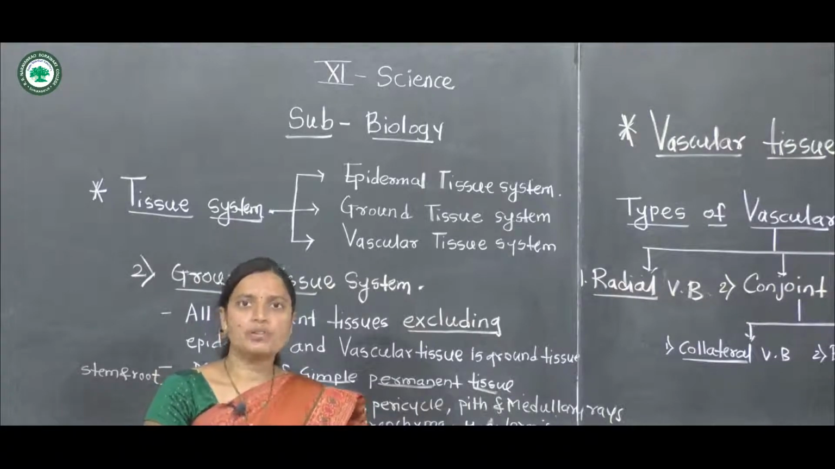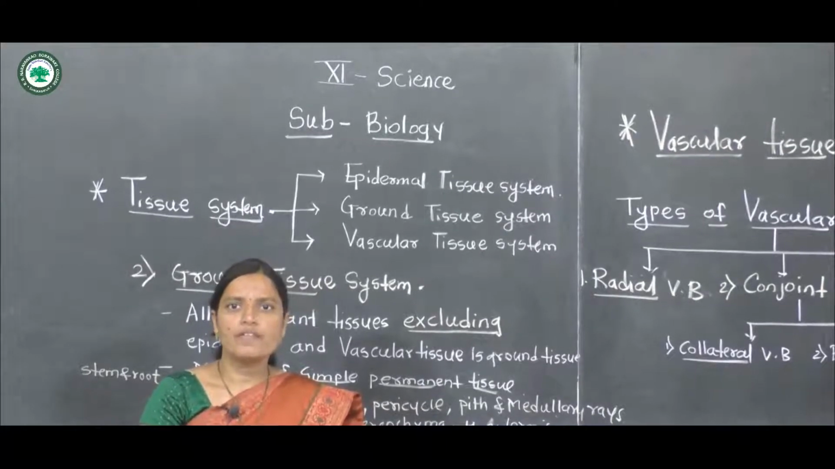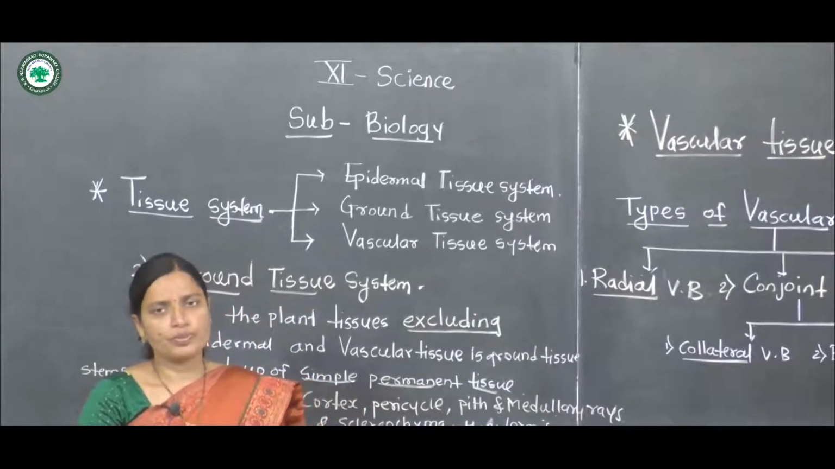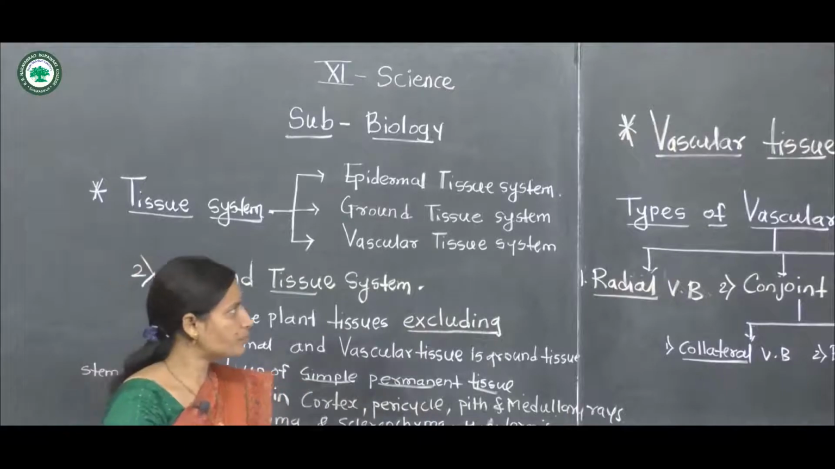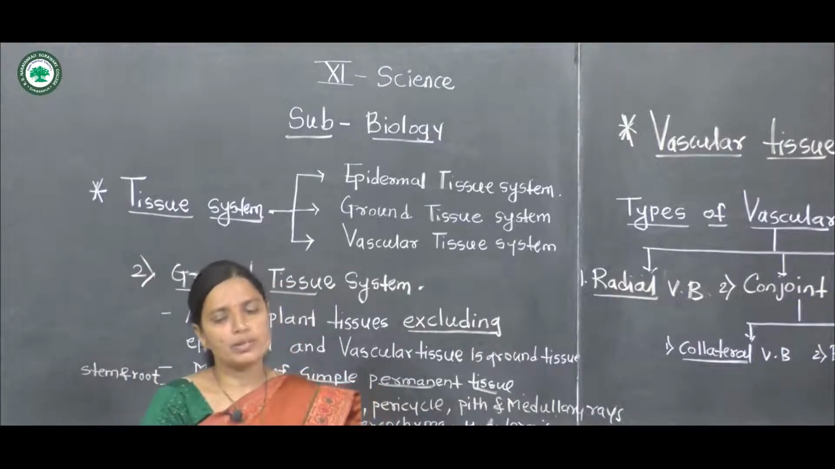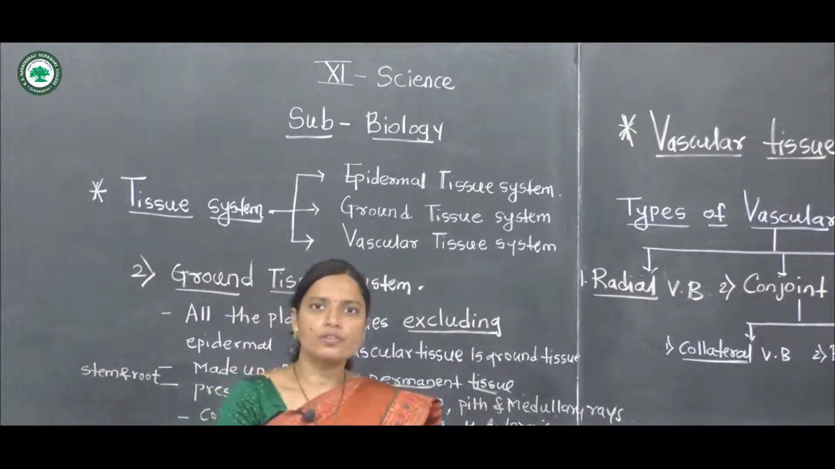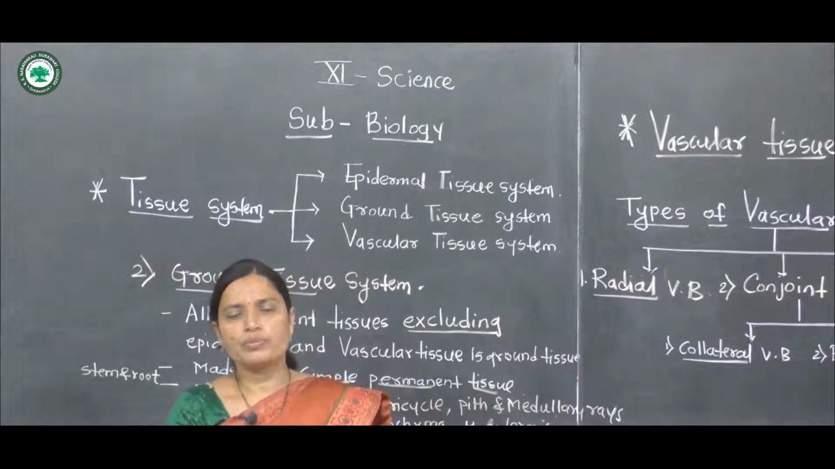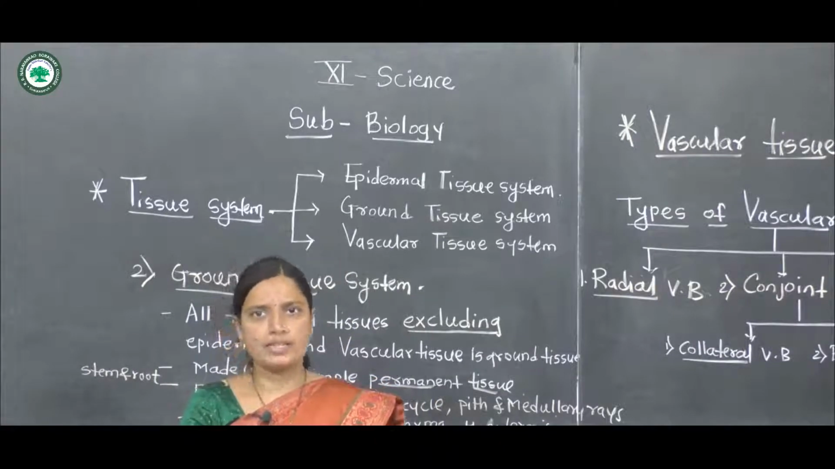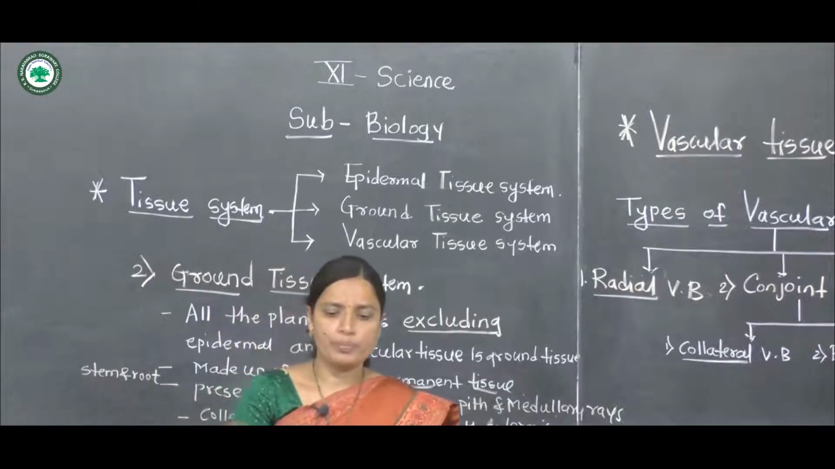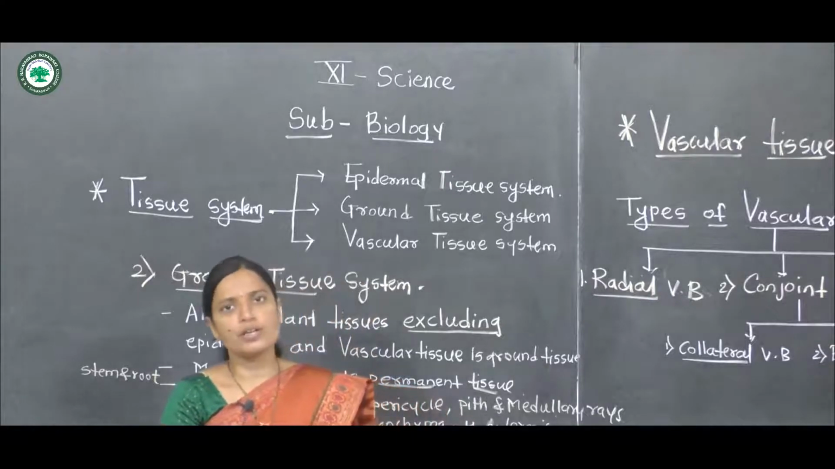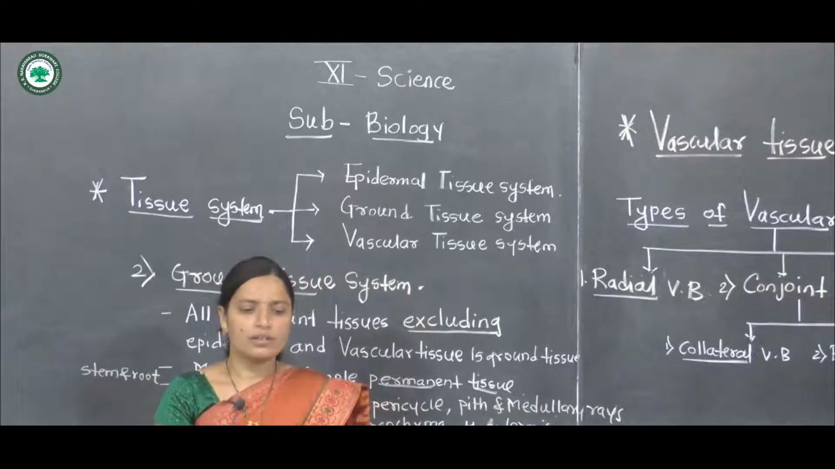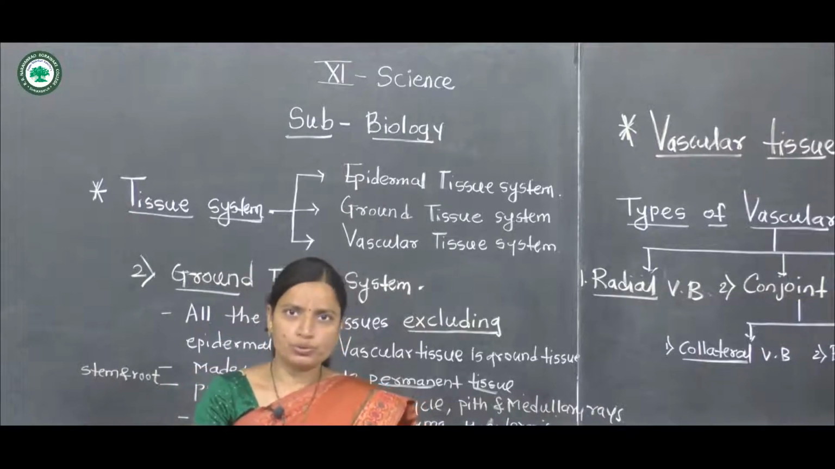The third type of tissue system is the vascular tissue system. The vascular tissue system means the vascular bundles. It is found in plants where secondary growth takes place. The vascular tissues are found in the plant body, present in distinct patches of complex tissues.